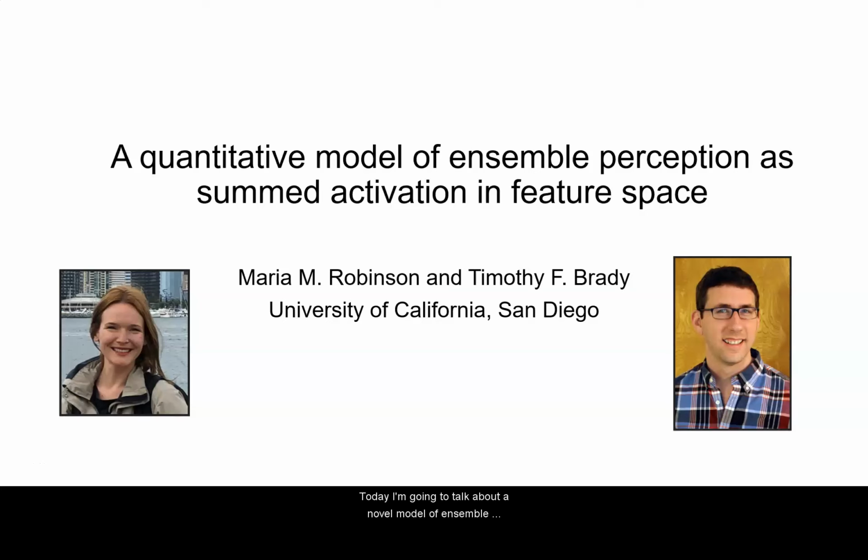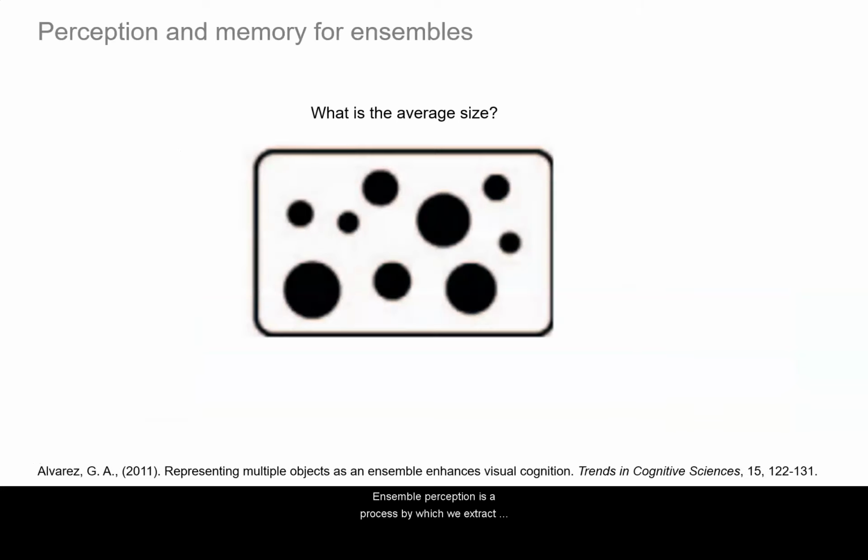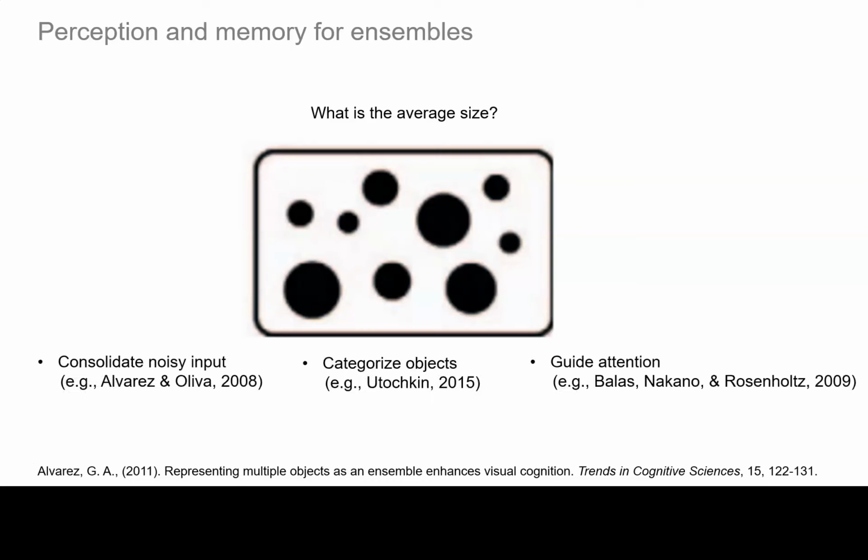I'm going to talk about a novel model of ensemble processing that I'm working on with Timothy Brady. Ensemble perception is a process by which we extract some statistical properties from a set of multiple items. So for instance, you might need to extract the average size from this set of circles.